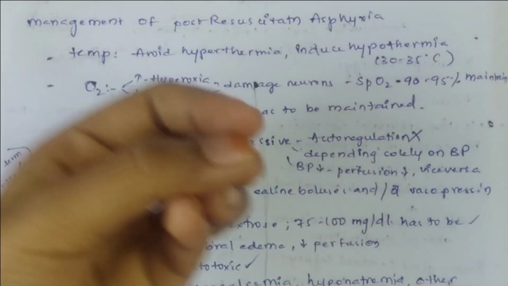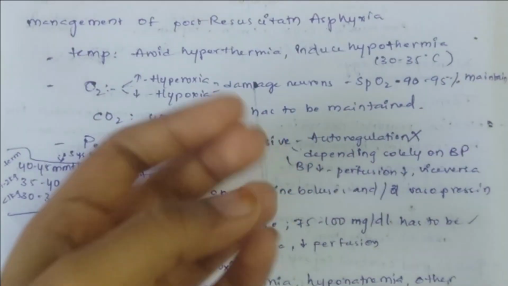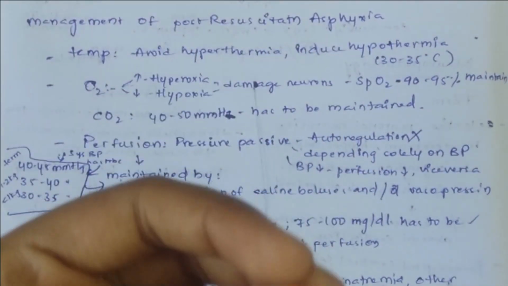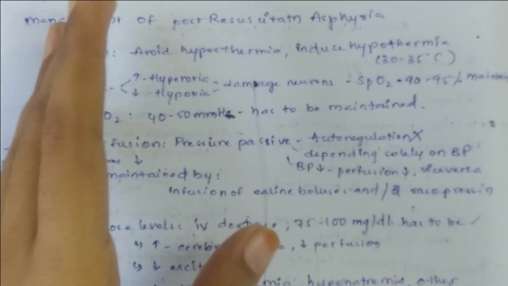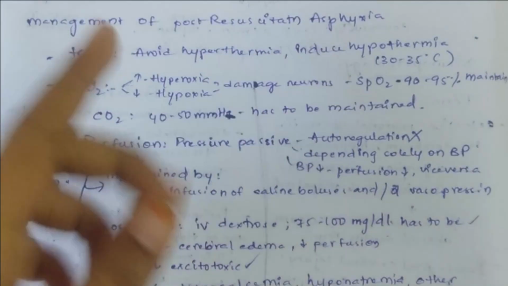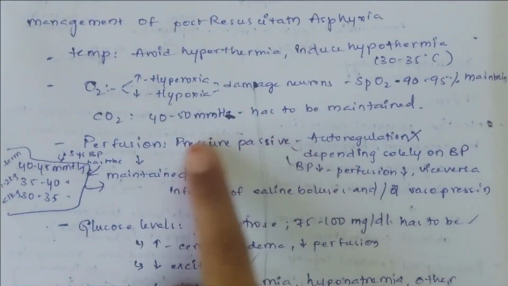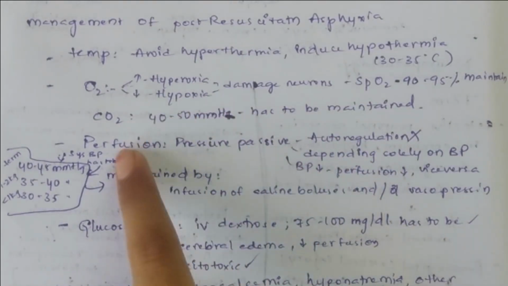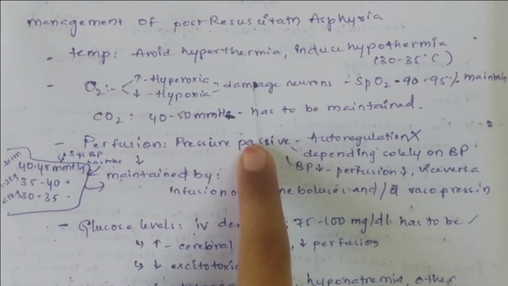So if there is increased BP or blood pressure, there is decreased blood supply. There will be no vasodilatation, so there will be decreased blood supply. If there is low blood pressure, there will be increased perfusion. So that becomes pressure passive. That is, perfusion becomes pressure passive. That will be dependent on pressure passively.